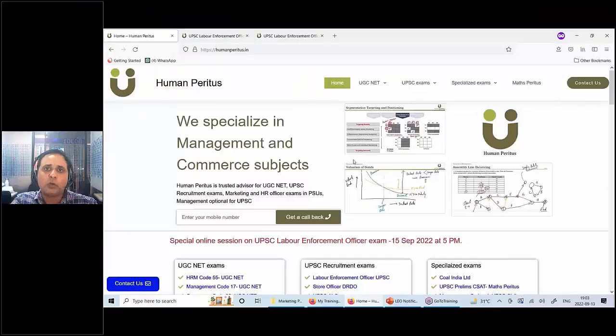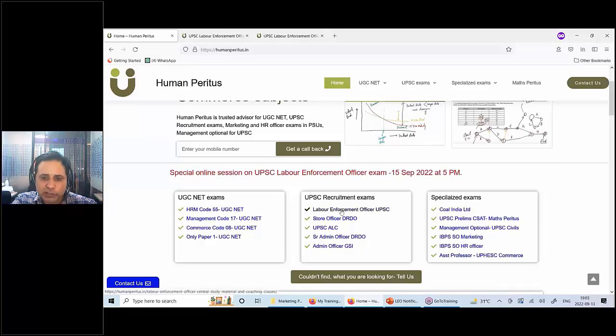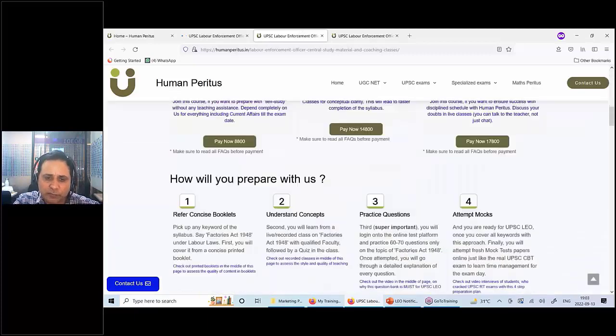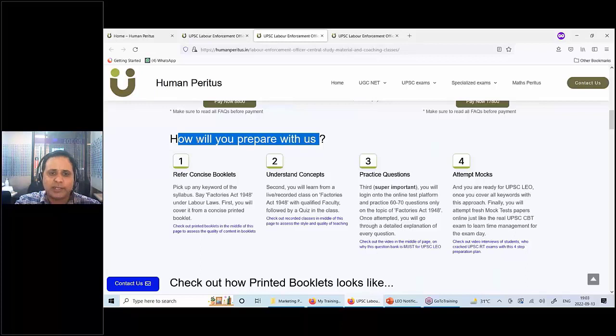So once you are on the home page of Human Peritus, we'll go to the page for Labor Enforcement Officer UPSC. And once we are on this page, we'll come to this section where it is given how you will prepare with us. So as you can see, there are 4 steps of preparation. So let me explain what you will do in these 4 steps for preparation of UPSC LEO.